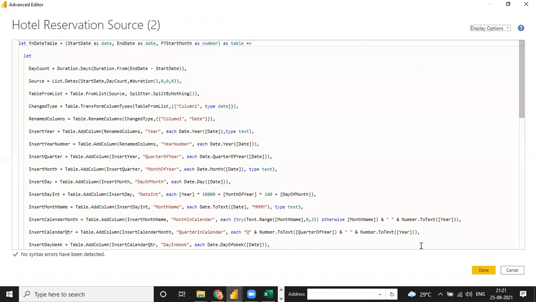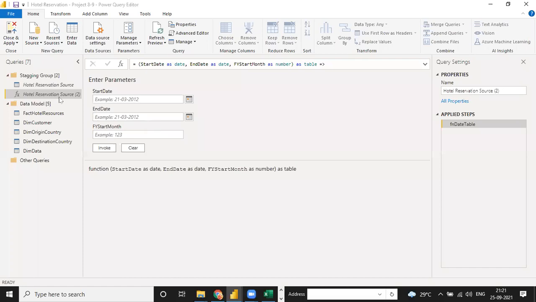Paste this format here and click OK. It means you have a column. It automatically adds columns: year number, quarter of year, month of year, day of month, date international, day of the month. In the same way, when I click done, it automatically states this parameter, and with this parameter I can create multiple date tables in just one go.